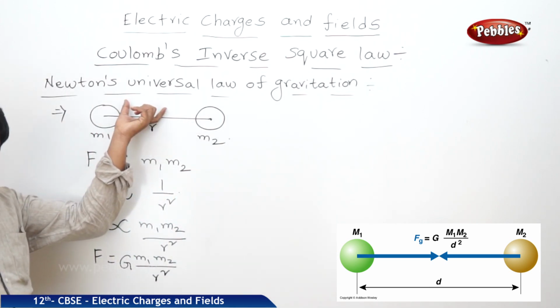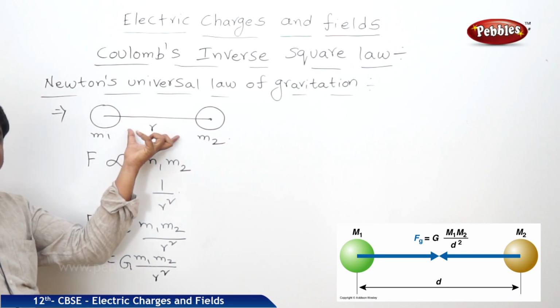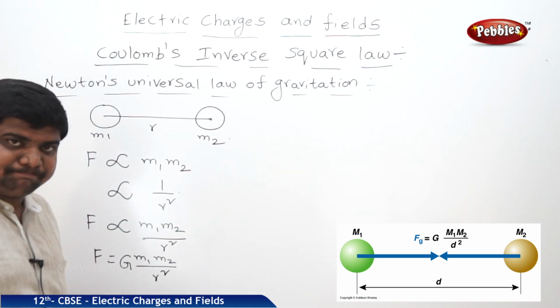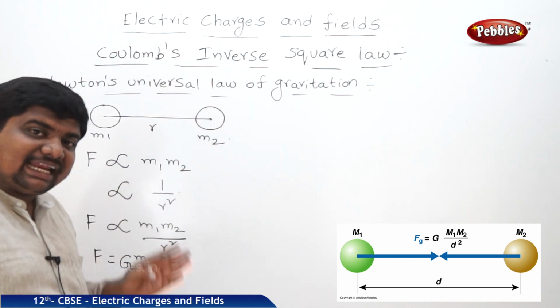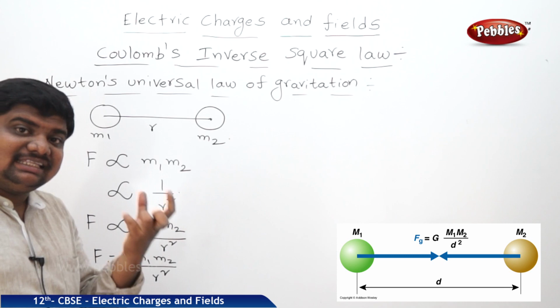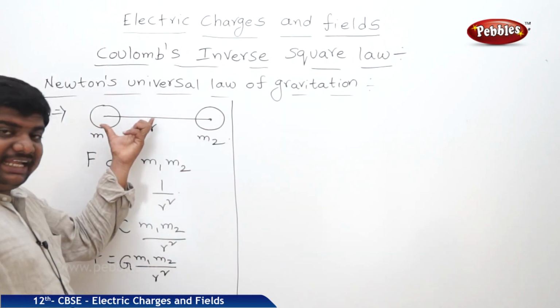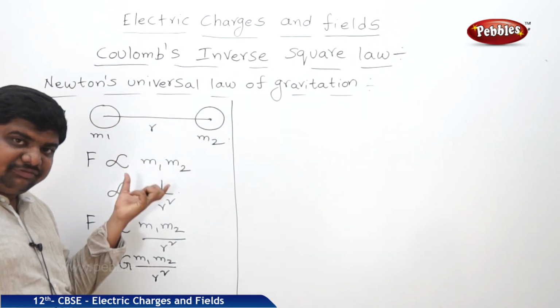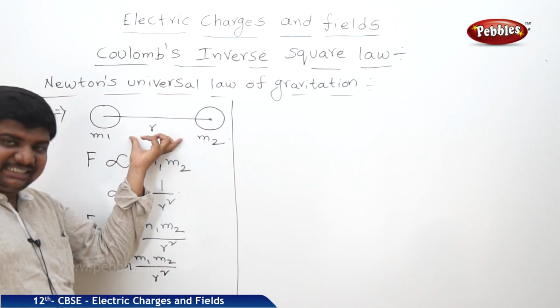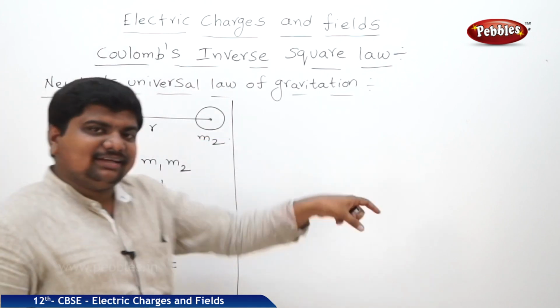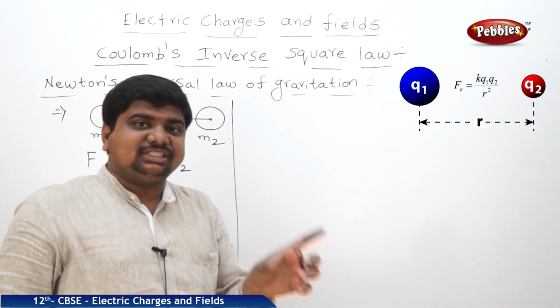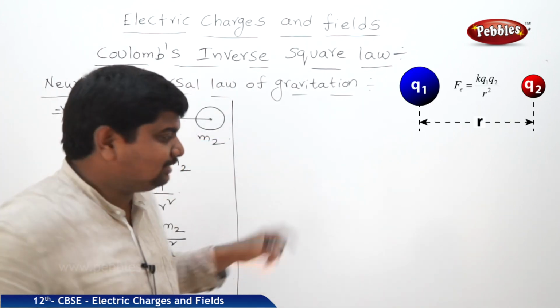Newton explained the force of attraction by taking the masses of two bodies. In the same way, Coulomb explained the force of attraction or repulsion by taking the charges of the two bodies. Newton explained the force of attraction between two objects by considering their masses. Like that, Coulomb explained the force of attraction or repulsion between two charges by considering their charge. It will be like this.